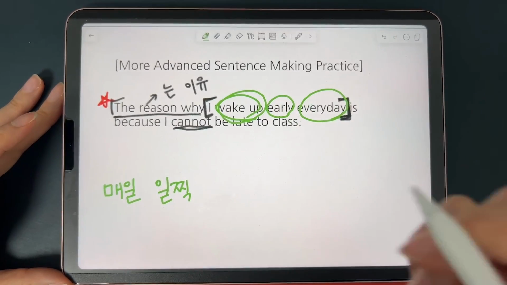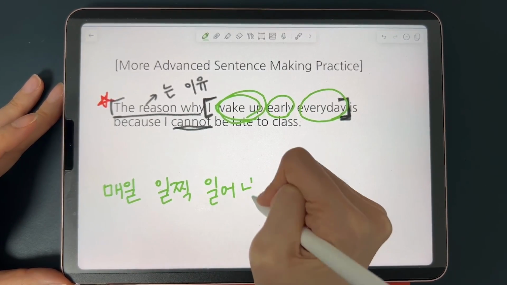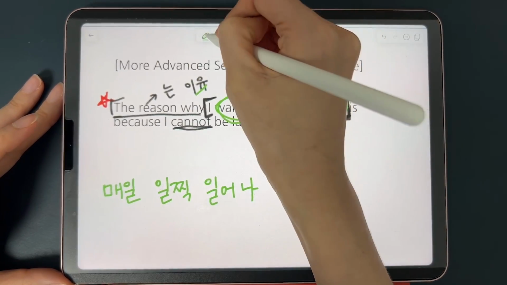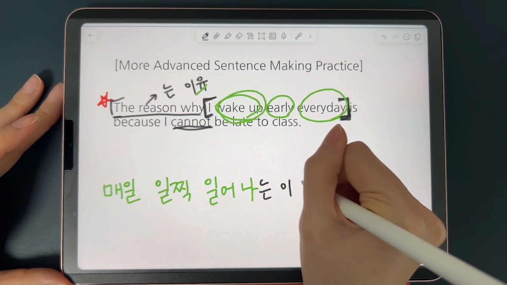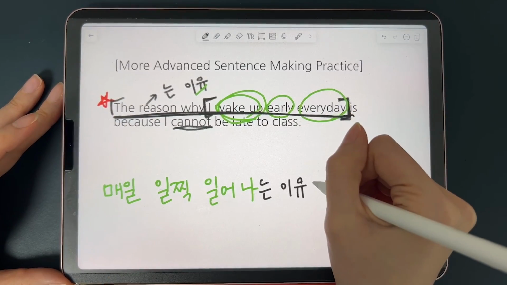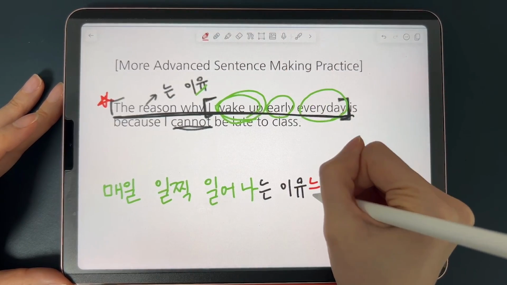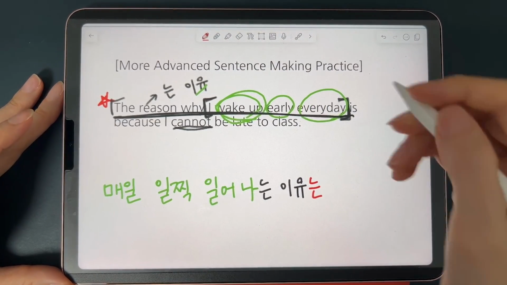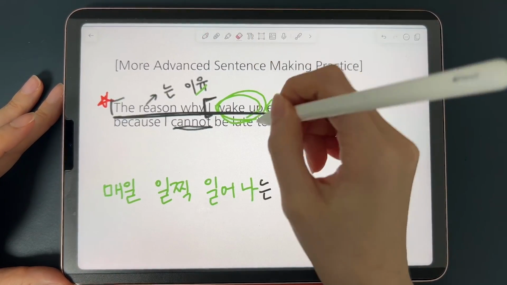Wake up, 일어나다. 일어나. And then combine it with 는 이유. 일어나는 이유, and this is the topic or subject of a sentence, so you can mark it with the subject marker. 매일 아침 일찍 일어나는 이유는 is because I cannot be late to class.